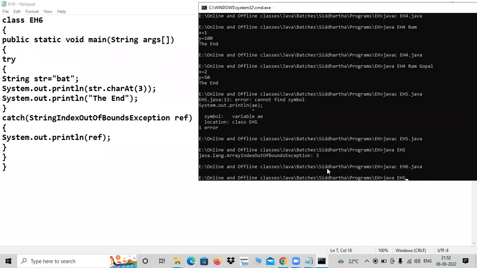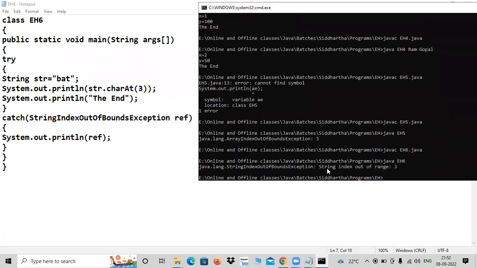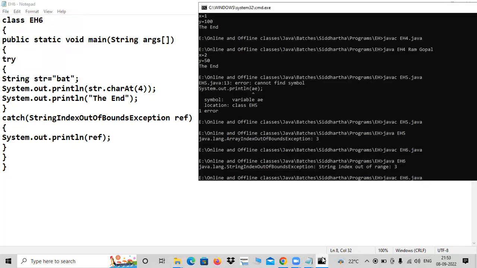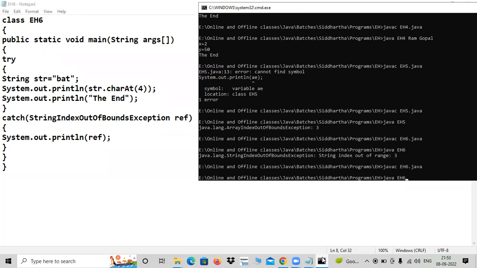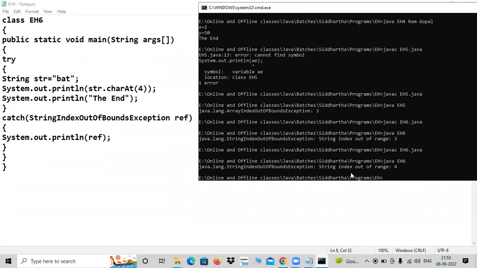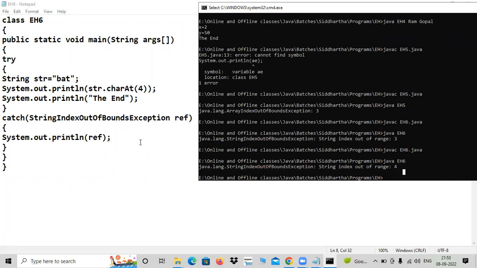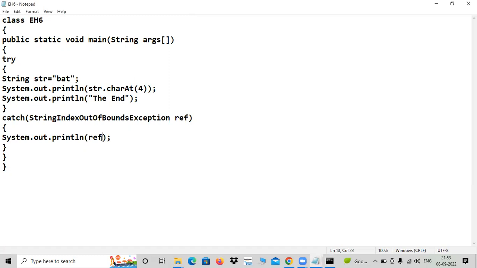Right. And then, yes, again 3 is the problem. Same 3 problem again. If I write 4, it will say 4 is the problem. Is it not? If you go correctly, nothing is wrong. It will give the perfect answer. 4 is the problem. String index out of range. You can understand from this message. If you want the line of error, the program name, all that stuff, then go with print stack trace.